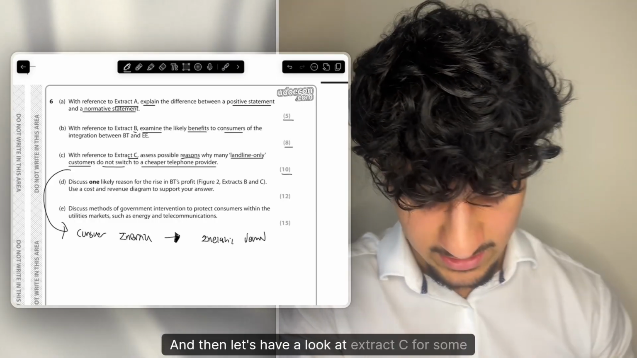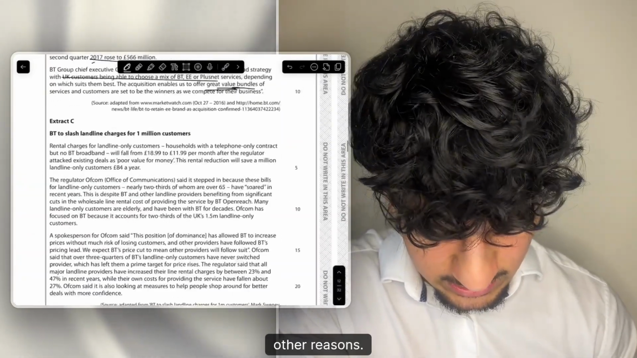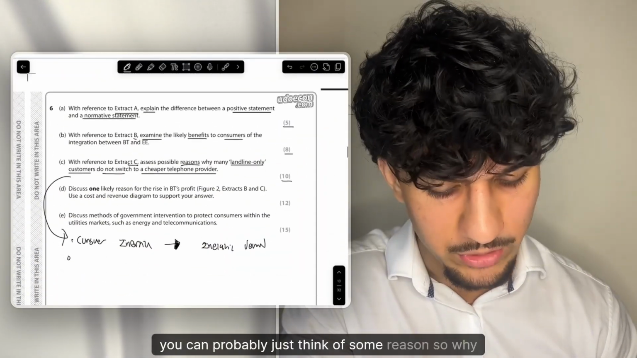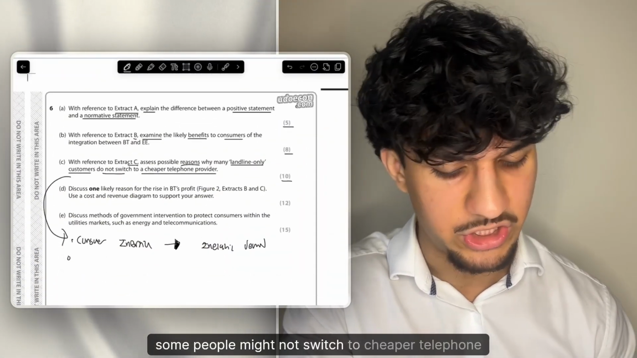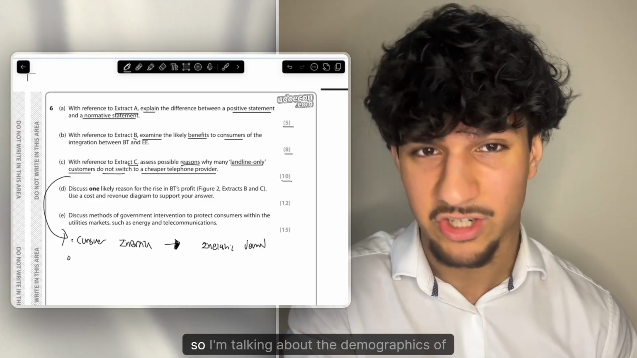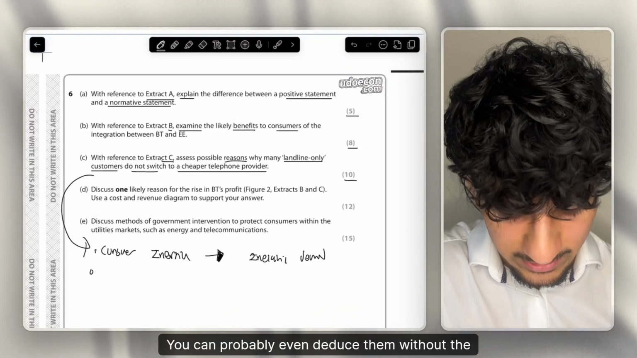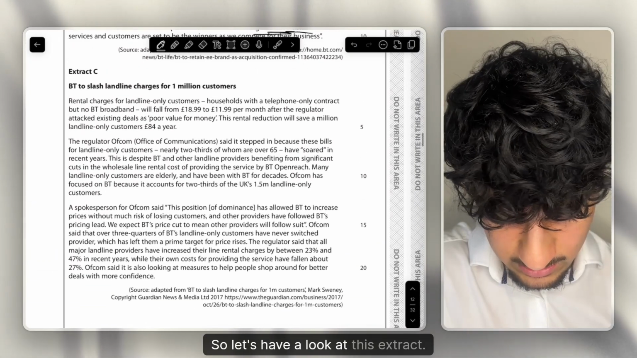And then let's have a look at extract C for some other reasons. And even before looking at the extract, you can probably just think of some reasons. So why some people might not switch to a cheaper telephone provider. Talking about the demographics of the population, like a lot of these questions, you can probably even deduce them without the extract. So let's have a look at this extract C.